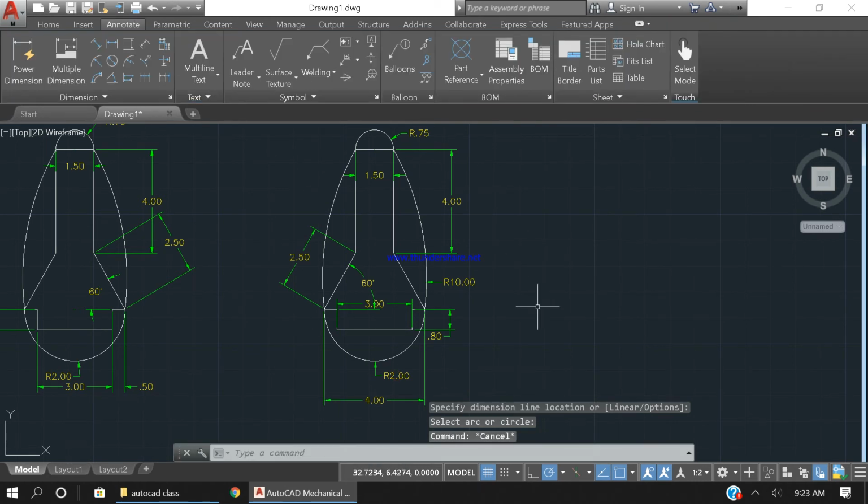Okay, now I'm done with this drawing and I'm done with my tutorial. In this tutorial I basically used simple lines and arcs and circles in order to show you guys how to use simple arcs and lines and dimensions. Okay, so that's it for this tutorial and hope to see you guys next time.